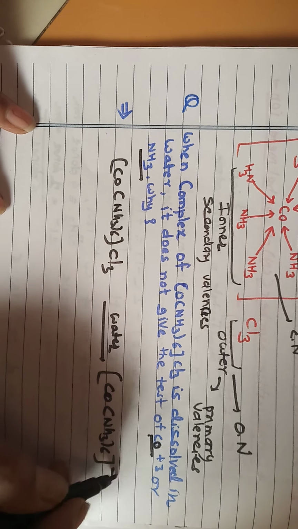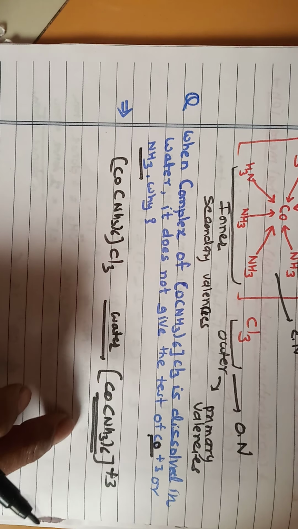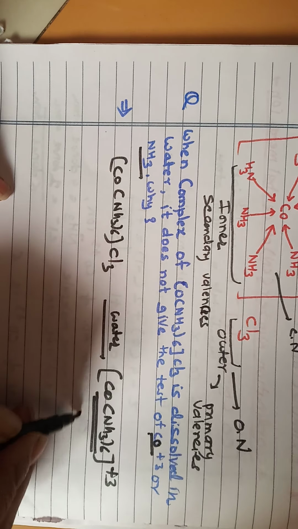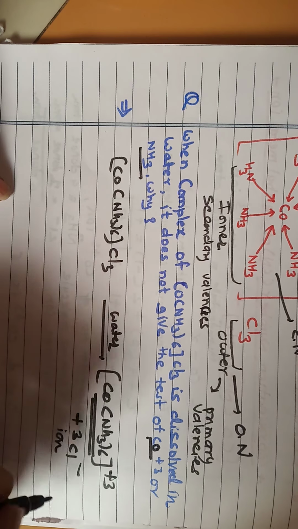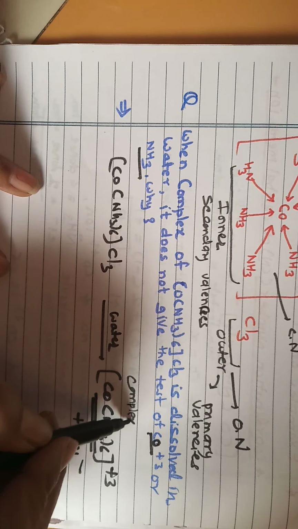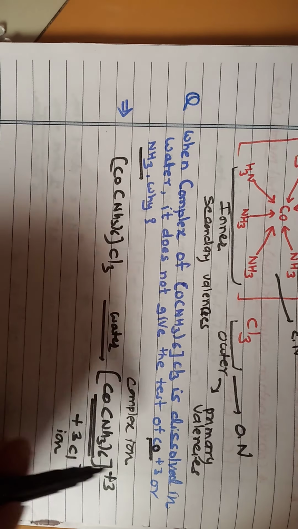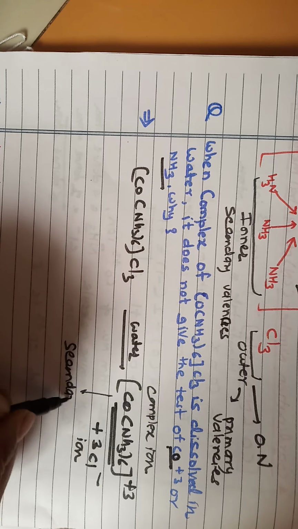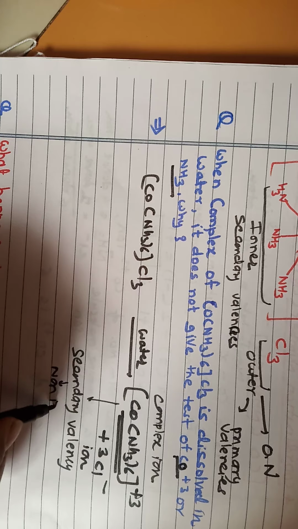It means the complex is present and is not dissociated into simple metal ions. Here only the 3 chloride ions are obtained as simple ions. The cobalt and ammonia are not separated; they are present in the form of the complex ion, and that is the characteristic of a coordination compound. It means cobalt and ammonia are present in the secondary valency because they are non-ionizable.